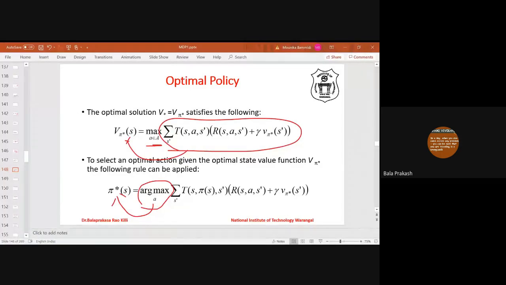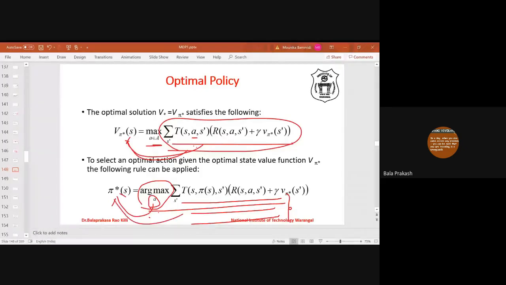Anyhow, you know. So argmax will return the argument, whereas max will return the value, whichever is the maximum value. So here if the action is A1, action is A2, action is A3, you will get three values. Whichever is maximum, that will be assigned to V star of S. Whereas here, if the action is A1, it will get some value, if the action is A2, it will get some value, if action is A3, it will get some value. Whichever is maximum, that action will be assigned to pi star of S. That's why it is argmax. Most of you know about the difference between max and argmax.